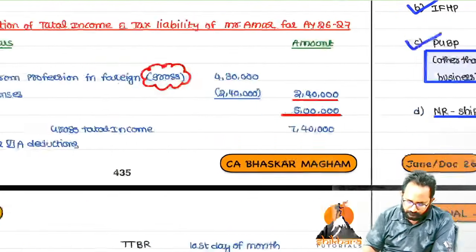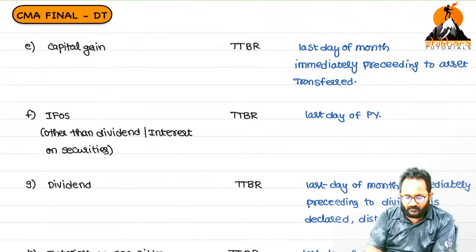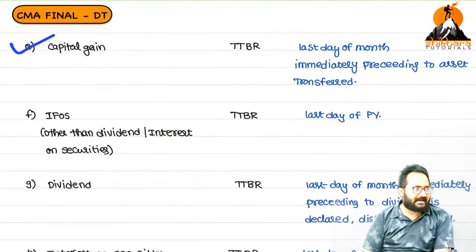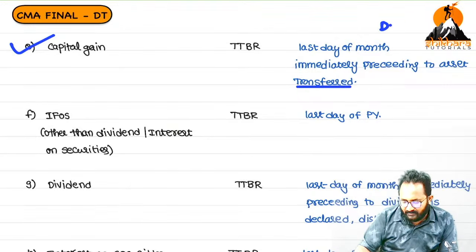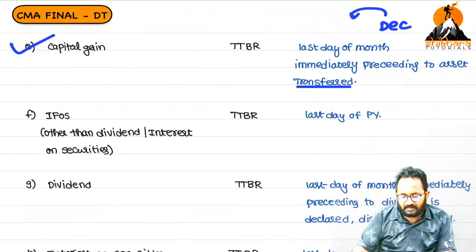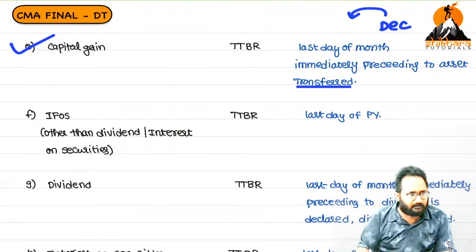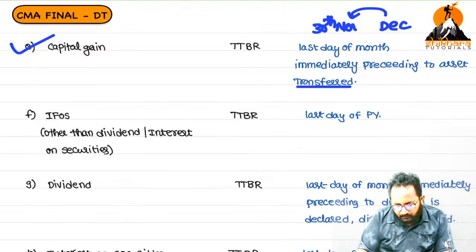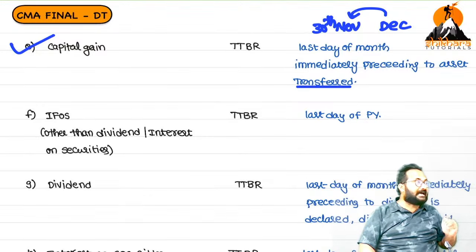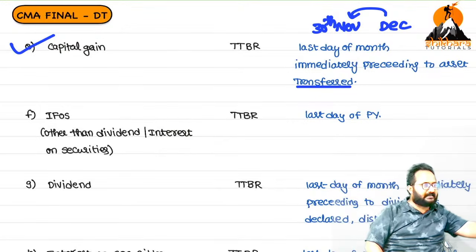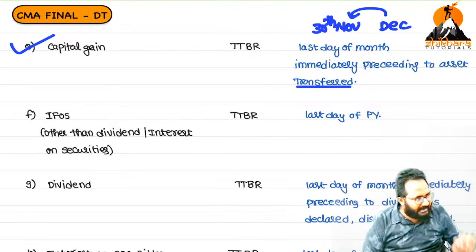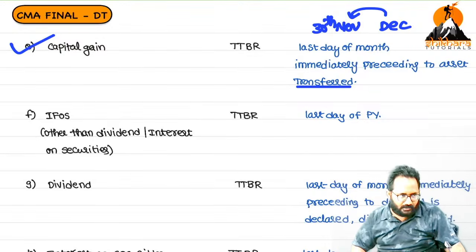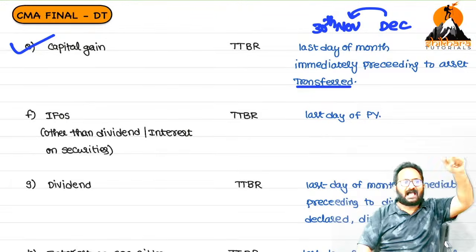Next one, capital gain amount. Whenever that capital asset is transferred, suppose transfer is done in the month of December, the immediately preceding month is November, and the last day of November is 30th November. The rate on the last day of the month immediately preceding the transfer month we have to take. Always which rate, buying rate or selling rate? Buying rate only.